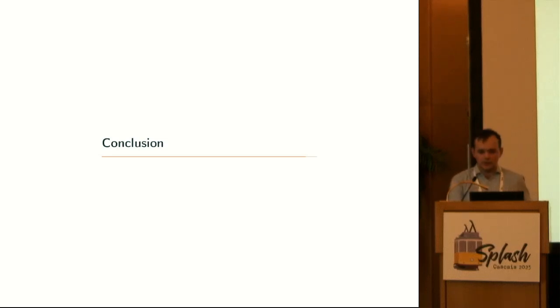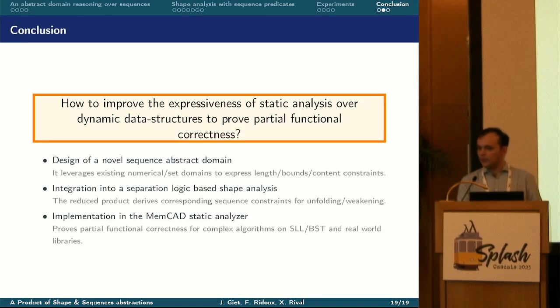Now, let's conclude our presentation. So, on the question of how to improve the expressiveness of automatic static analysis over dynamic data structures to establish partial functional correctness, we first designed a novel sequence abstract domain, and it is capable of reasoning over their sequence and their order of appearance, but also of their content regardless of the order of appearance, their length, their bounds, and therefore their sortedness.